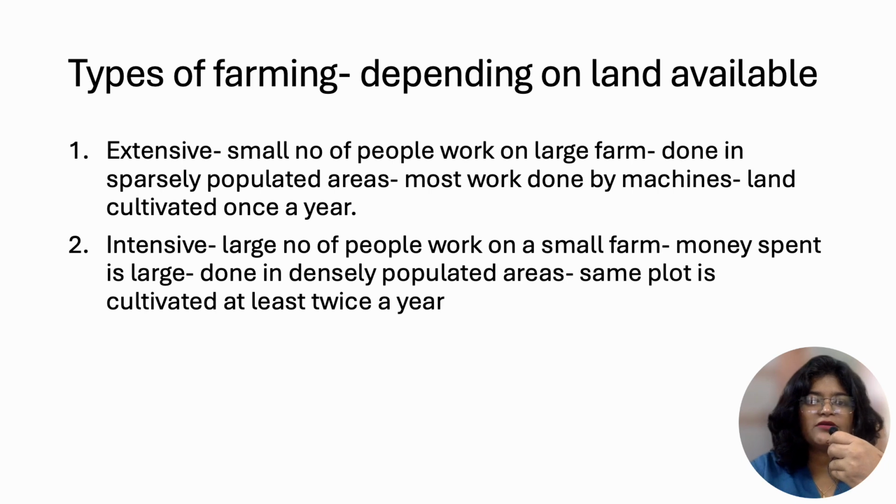Types of farming depending on the land available. There are two types, extensive and intensive. Extensive farming is where a small number of people work on a large farm, and it's done in sparsely populated areas, and the work is mostly done by machines. The land is therefore cultivated only once a year. In intensive farming, a large number of people work on a small farm, and therefore more money is spent on them. It's done in densely populated areas, and the same plot is cultivated at least twice a year.